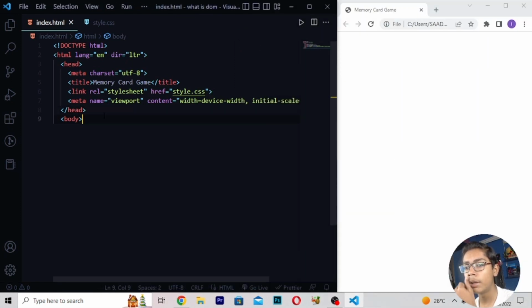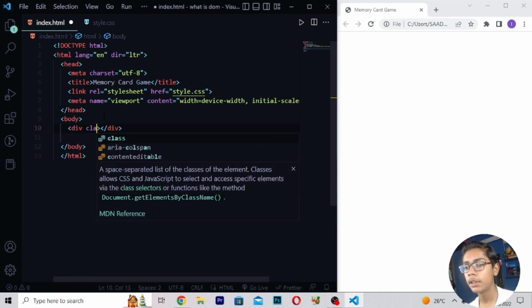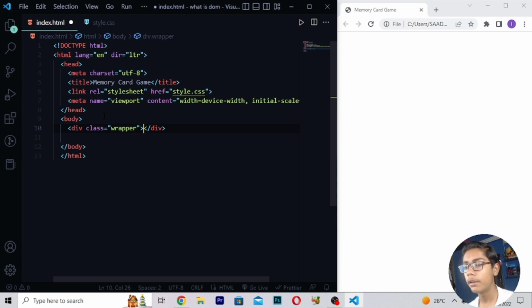Here you have to move down after the body tag, close the body tag here, then close this tag also. Then I will be moving down after this tag. Then you have to write here div class wrapper. Now when you have written this, I will be writing ul class cards.